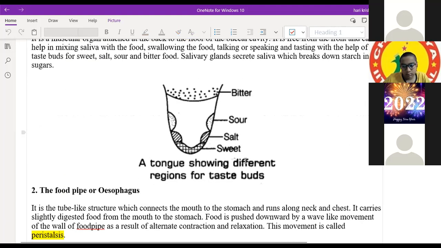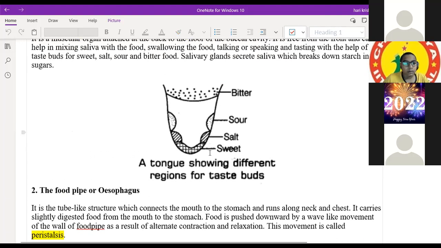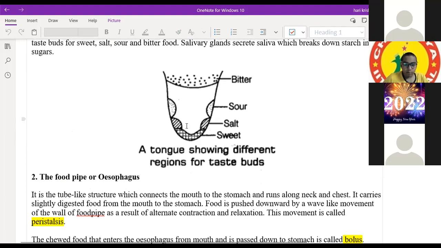And the very important thing is the taste buds. You want to eat the food for the taste itself, right? Of course you want to eat for the health of the body, but at the same time taste is also checked. Yes or no? You'll feel somewhat tastier when you touch the different taste buds on the tongue. If it feels good, you'll eat more. Yes or no? Obviously. So you can see the different types of taste buds here: sweet, salt, sour, and bitter in taste. Yes, sir.